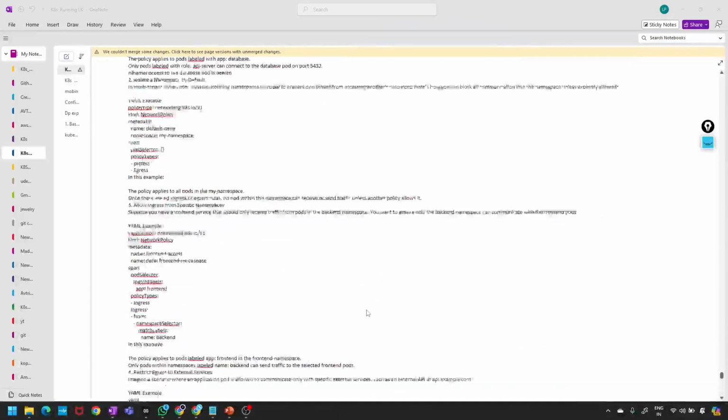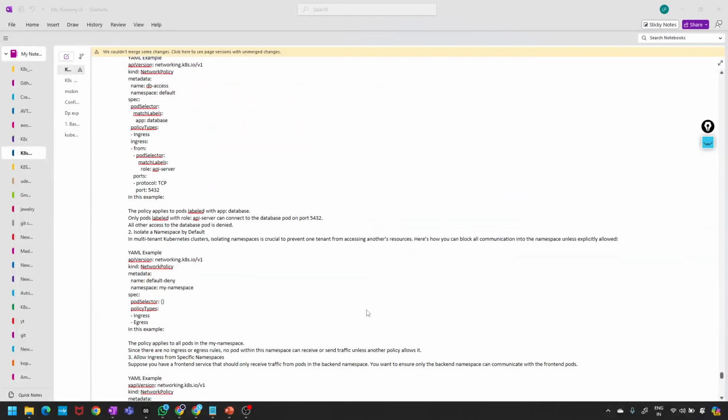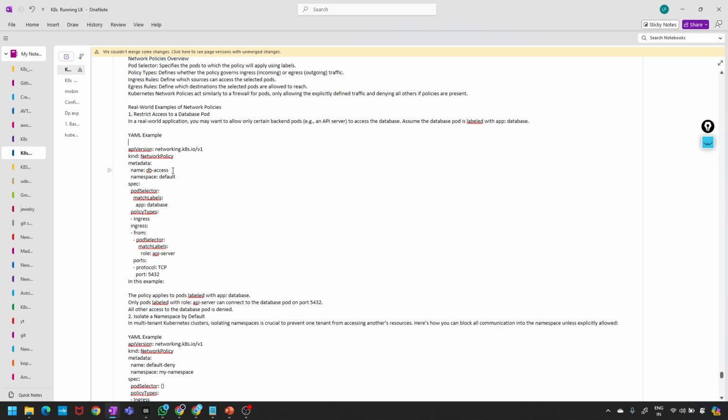I have taken a lot of examples from ChatGPT. Okay, let's try with the practical. These are all different types I have taken from ChatGPT, because ChatGPT can give a lot of good examples. See this, this is for database access using ingress.